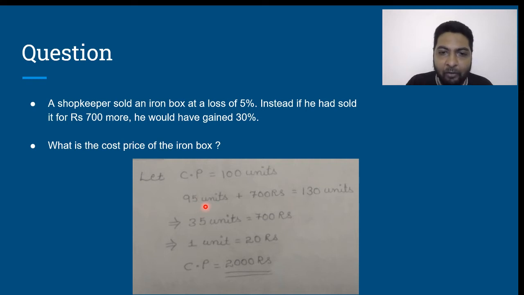To that 95 units, you add 700 rupees, you stand to gain 30%, which means the total now will be 130 units. So 95 units plus 700 rupees equals 130 units. Now if we solve it, we get 35 units is 700 rupees, 1 unit is 20 rupees. Cost price therefore, which is 100 units, is nothing but 20 into 100, which is 2000 rupees. Is that clear? Next, let us move on to another question.